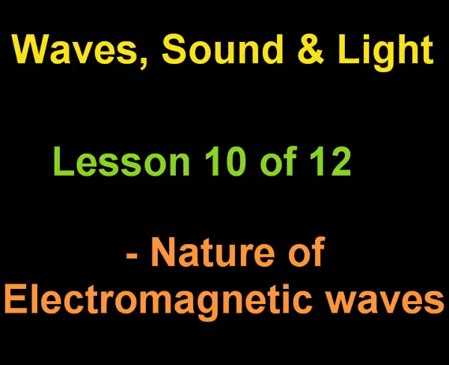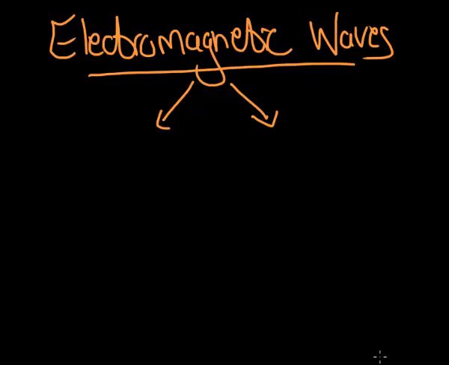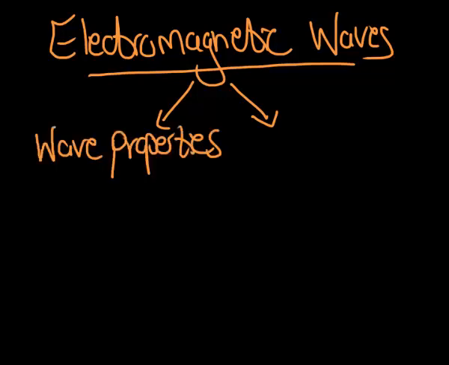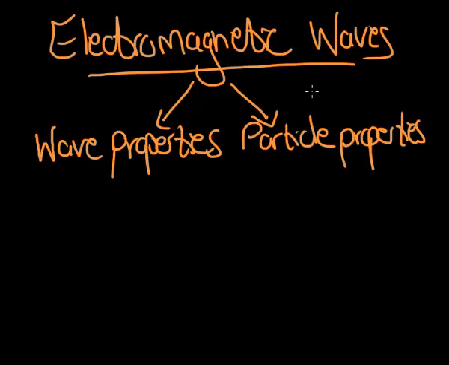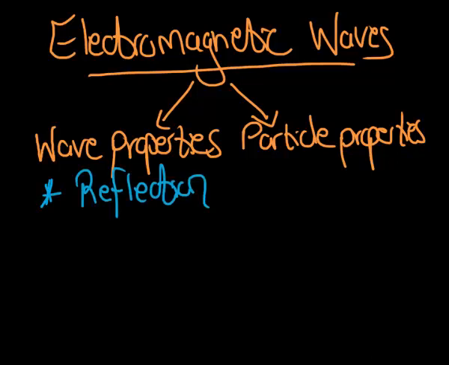As we said, today we're going to be looking at the nature of electromagnetic waves. Now our electromagnetic waves have got two types of properties. One is the wave properties and the other is known as particle properties. We do know that electromagnetic waves have wave properties because they interact in the following ways that waves do. It's got reflection. That means that it can go and bounce off objects, like in an echo's case.